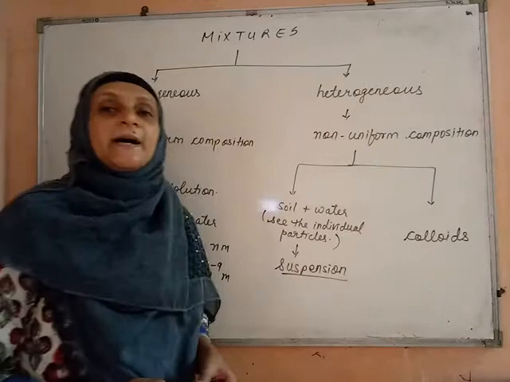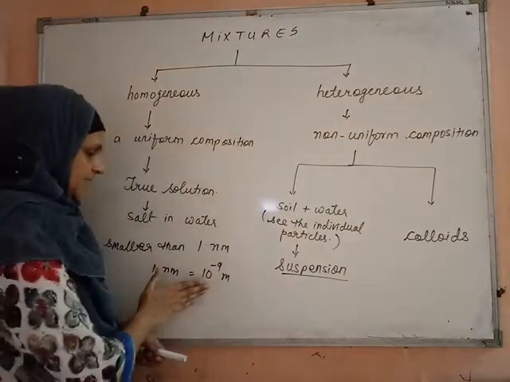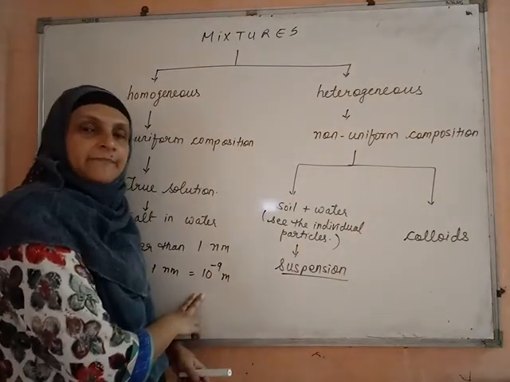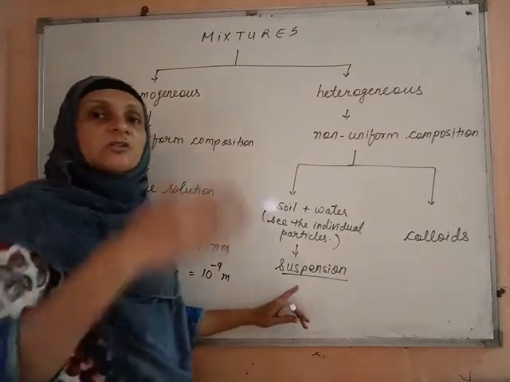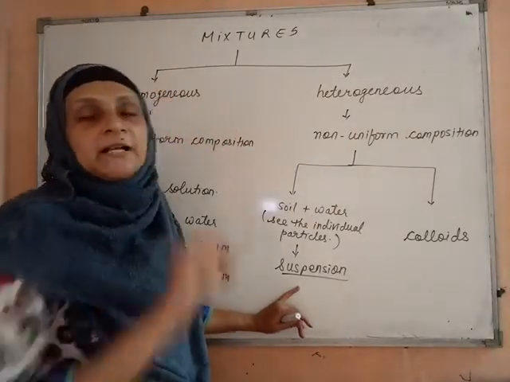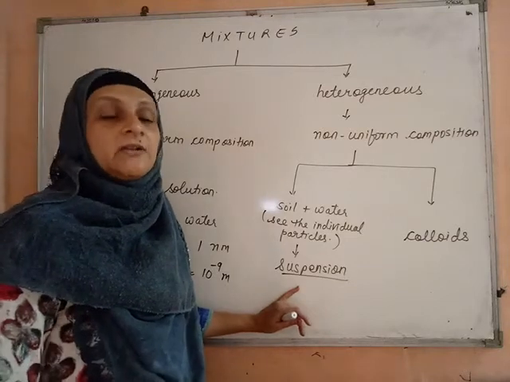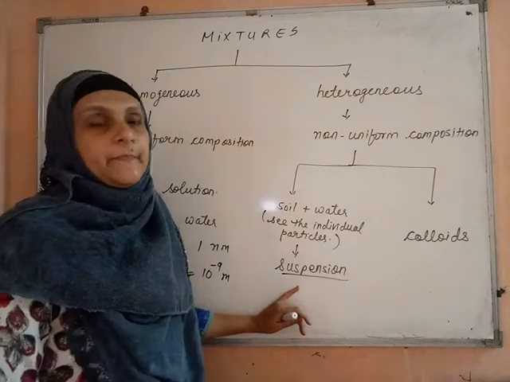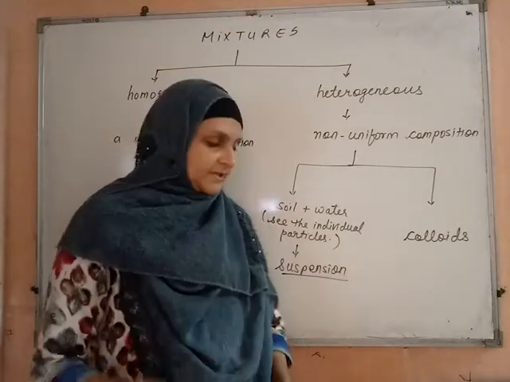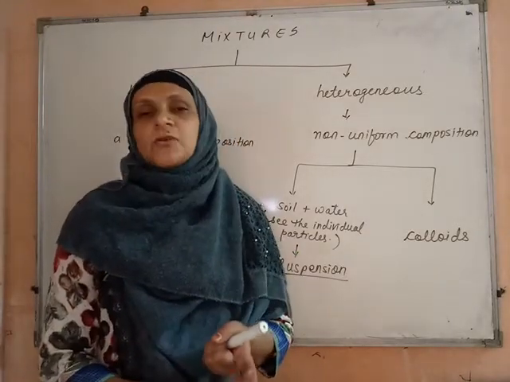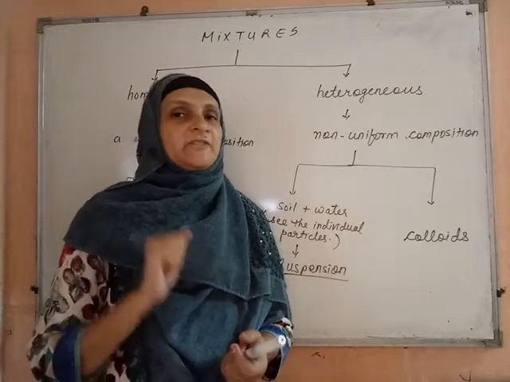In colloids, the particle size is much bigger than 1 nanometer. So they don't become completely invisible. But then they are not so big also कि हमको वो अलग अलग individual particles we can see. Then such mixtures are called colloids. The other examples of colloids are milk, I already told you, ink, all the inks which we use.